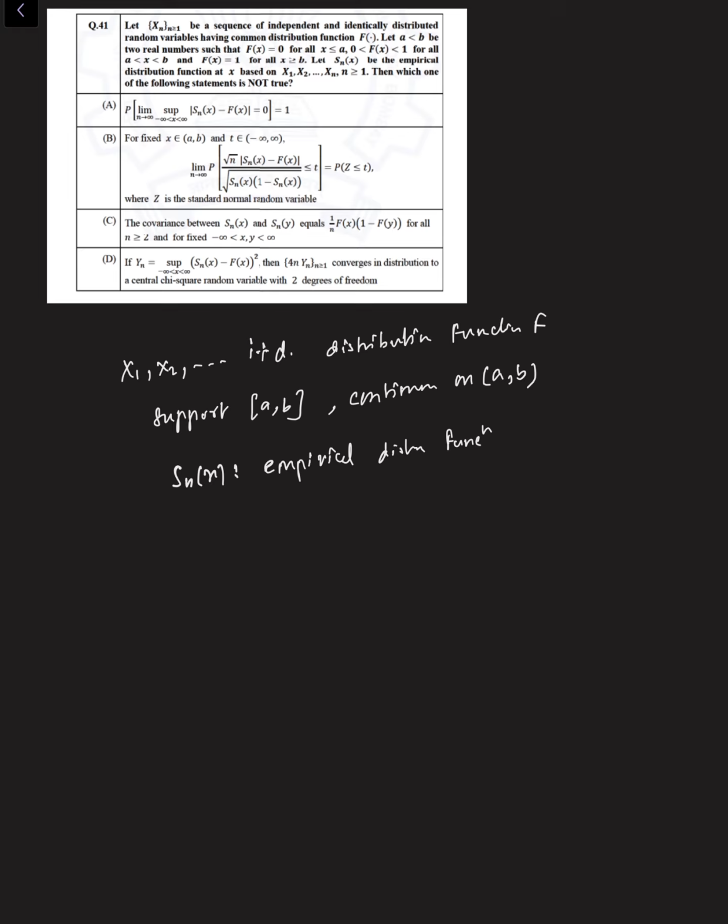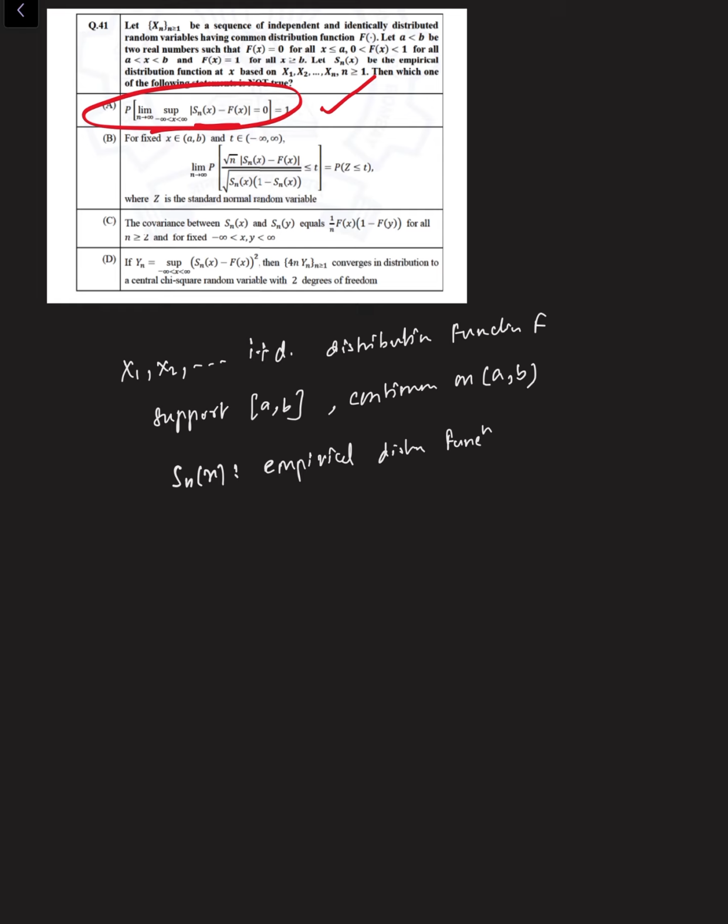So the first statement says the probability that the limit as n tends to infinity of the supremum over minus infinity to infinity of |Sn(x) minus F(x)| is equal to 0 is 1. Now this is correct because of the Glivenko-Cantelli theorem.